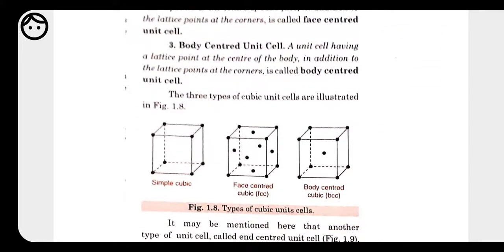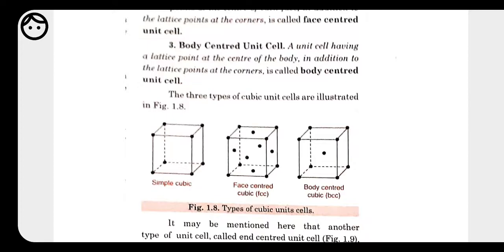See, this is the first one, that is simple cubic. In the simple cubic we have the constituent particle only at the corner. See, at every corner we have one constituent particle. So this type of unit cell is called a simple or primitive unit cell, in which the constituent particle is present only at the corner.